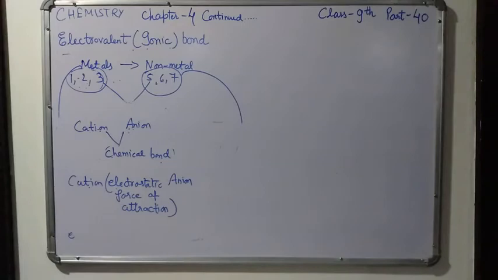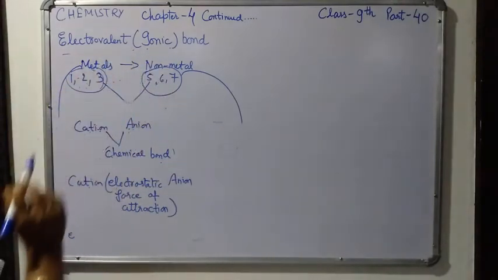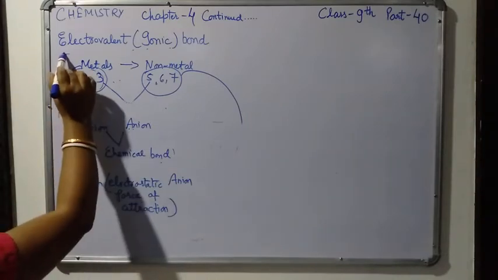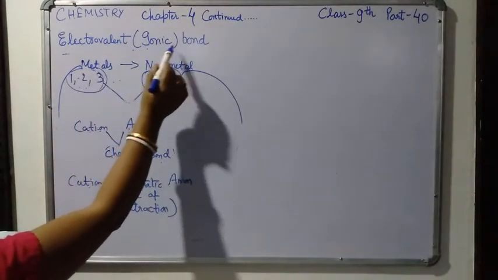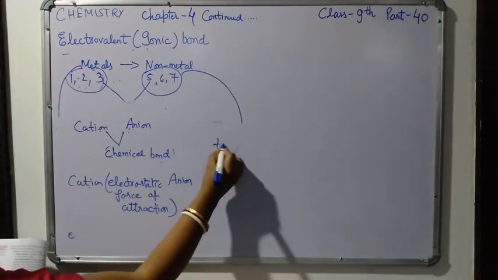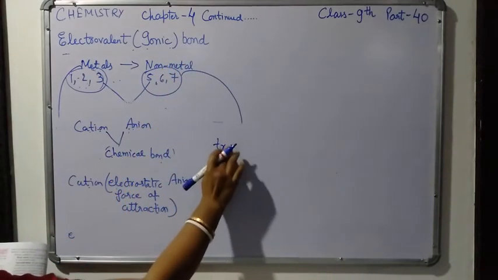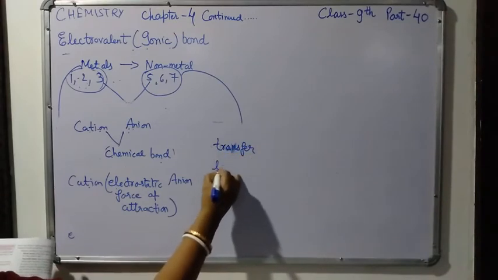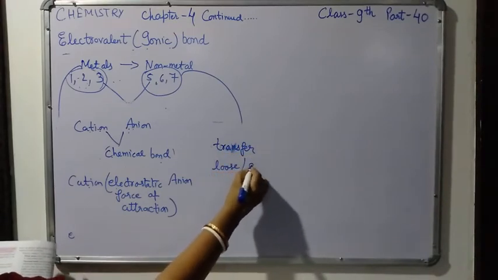The definition of this electrovalent bond is the chemical bond formed as a result of the transfer of electrons. Remember always, whenever you have to write the definition of this electrovalent or ionic bond, you have to use this word, transfer of electrons. In the place of transfer you can write lose or gain.